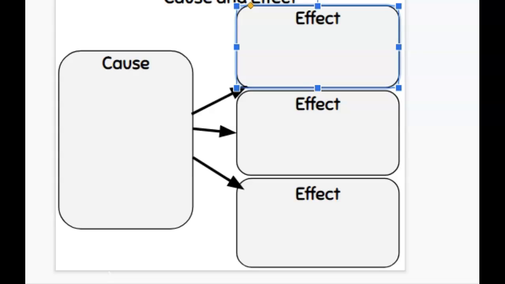So our cause is COVID-19. And our effects, we have many effects. One effect is that schools were shut down and forced to go digital. Another effect is that businesses were forced to close and shut down, leaving many people out of work. And our last effect is that we now have to wear masks. So one cause can actually have many effects.